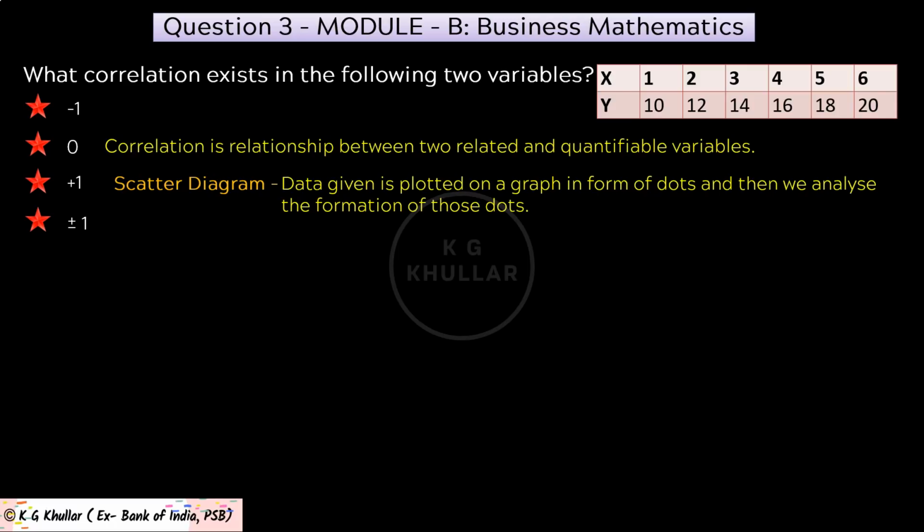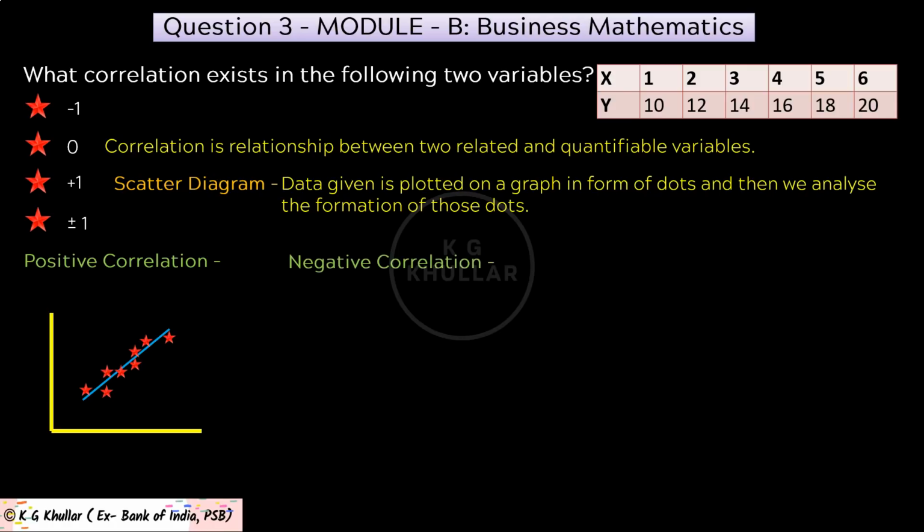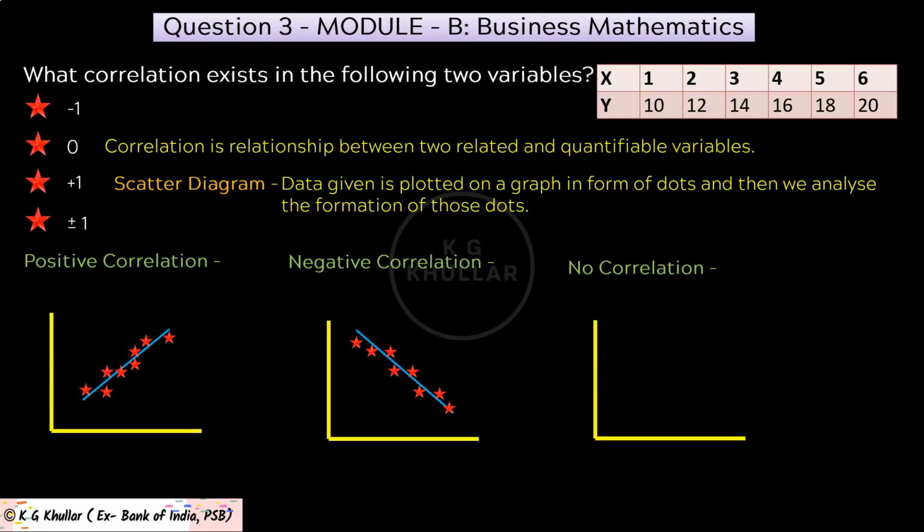So based on scatter plot diagram, correlation can be first positive correlation. Now here the points are scattered around an upward rising line. Then second is negative correlation. Now here the points are scattered around downward sloping line. Then next is no correlation. Friends, in this case there is no upward or downward movement in points plotted. In such case, correlation is said to be 0.